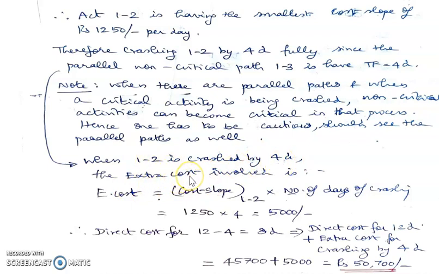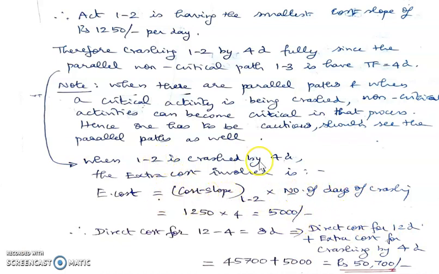We have to use an extra cost. We'll have to find out what is the extra cost of crashing involved in this crashing process. Okay. So E cost here stands for extra cost. Extra cost is found out as cost slope multiplied by number of days of crashing. Now, what is the unit of cost slope? Cost slope is delta C by delta T, which is so many rupees per day. Multiplied by number of days will give you the value in rupees. So that is what we are doing here.